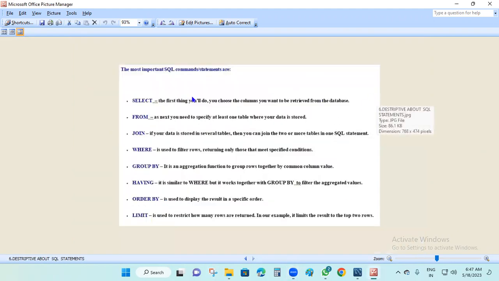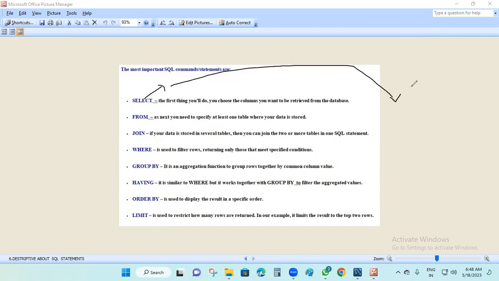Now here, what is the select statement: from, join, where, group by, having, order by, limit. Select from means selecting the table where it is. That table belongs to the data warehouse. In the data warehouse there is a customer table, or an Amazon table, or some engineering data.